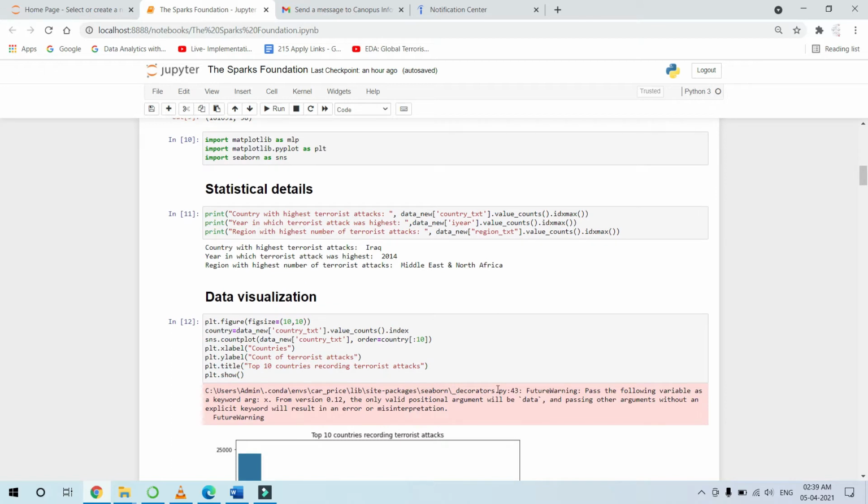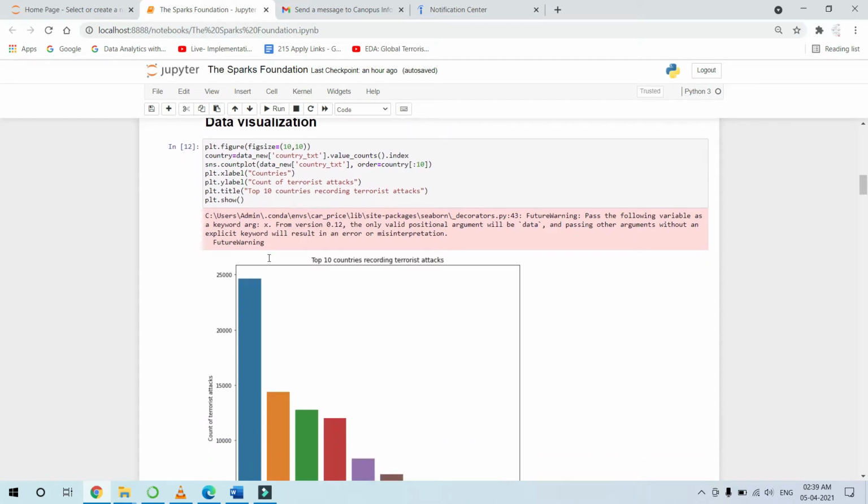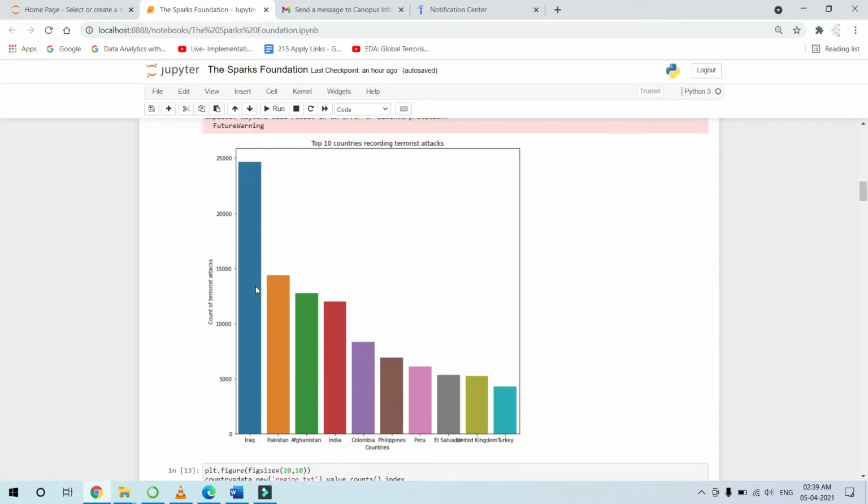Coming to the data visualization part, it will be divided into two segments. The first part is static data visualization, and the second part is dynamic data visualization. Now coming to the static data visualization, this one shows the top 10 countries recording terrorist attacks. It shows that Iraq is followed by Pakistan, followed by Afghanistan, and then India.